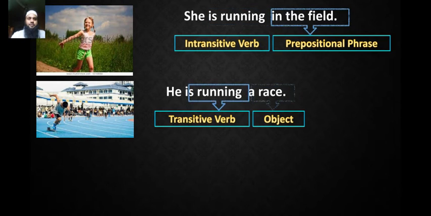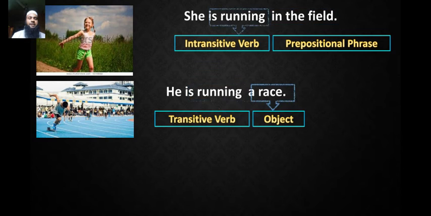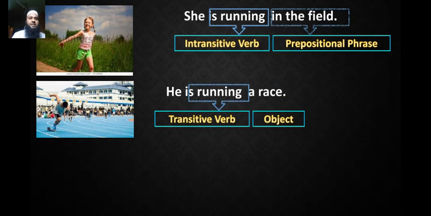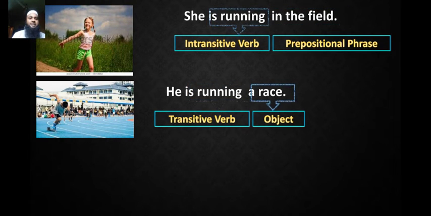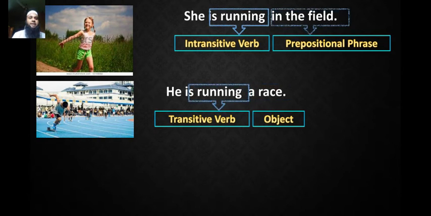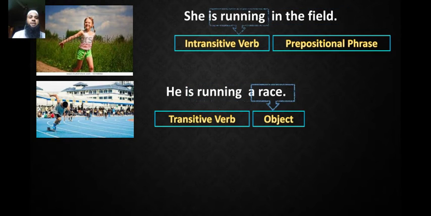And look at the difference between two sentences. She is running in the field, first sentence, and the second sentence, he is running a race. In the first sentence, the verb run doesn't take any object, but in the second sentence, run takes an object. So in the first sentence, run is an intransitive verb, and in the second sentence, run functions as a transitive verb.